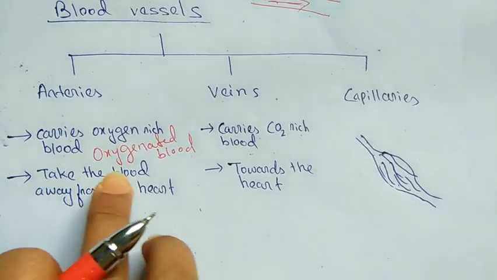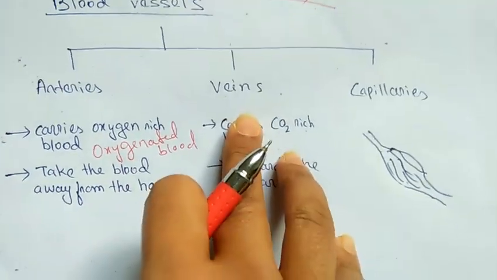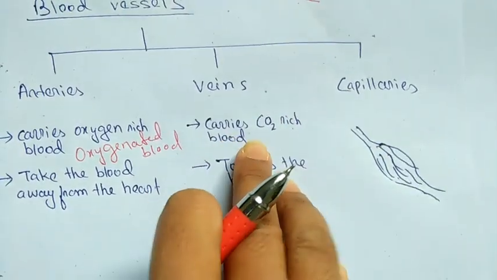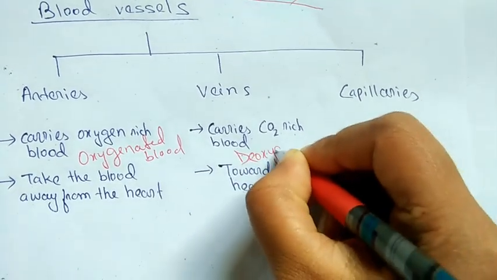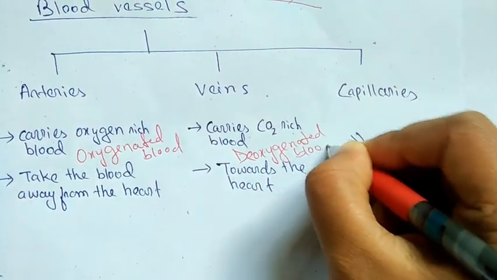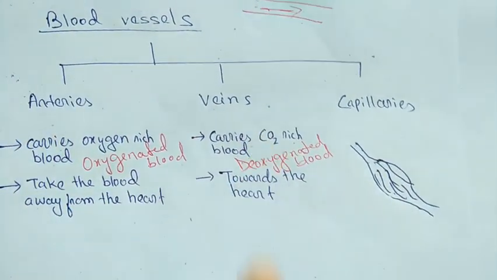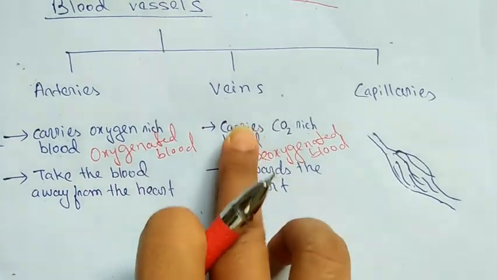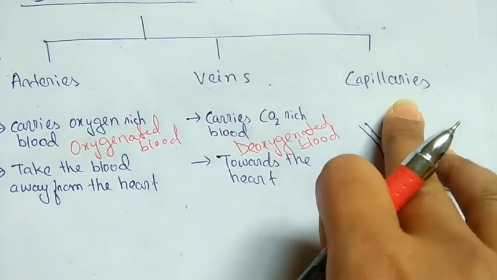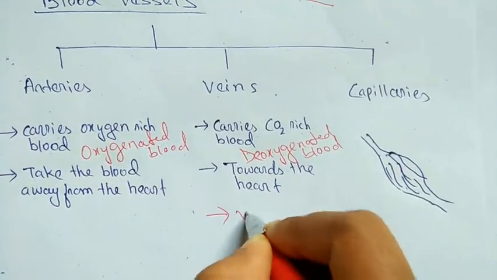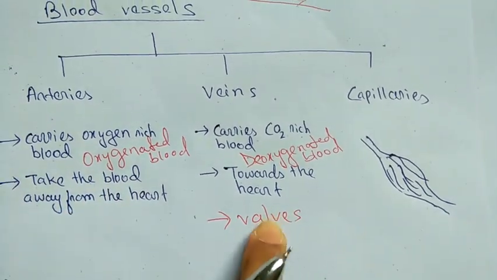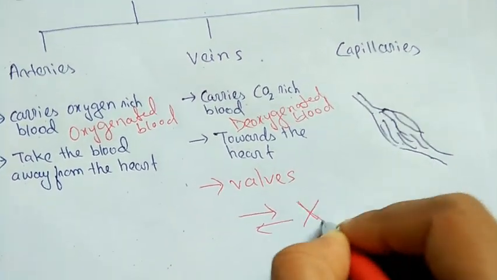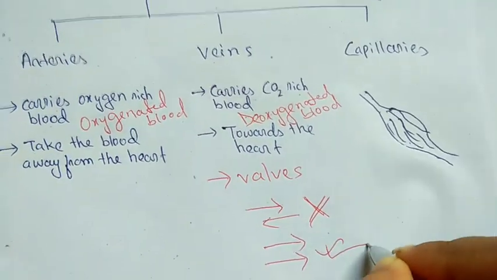Another way we can define it is that it takes the blood away from the heart. Next is veins. Veins are just opposite to arteries. Veins carry carbon dioxide rich blood. That means deoxygenated blood, also called impure blood. It carries blood towards the heart. In arteries, blood goes away from the heart, and in veins, it goes towards the heart. But in veins, we also get valves, absent in arteries but present in veins. Valves make sure that blood does not flow in the opposite direction. That means unidirectional flow of blood is maintained.